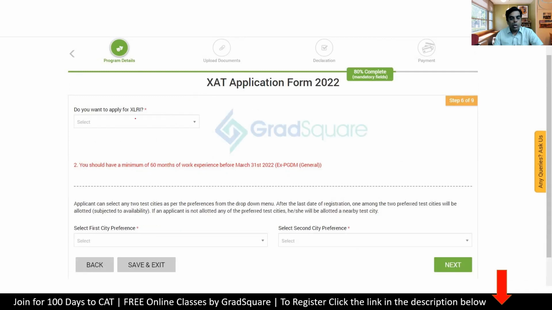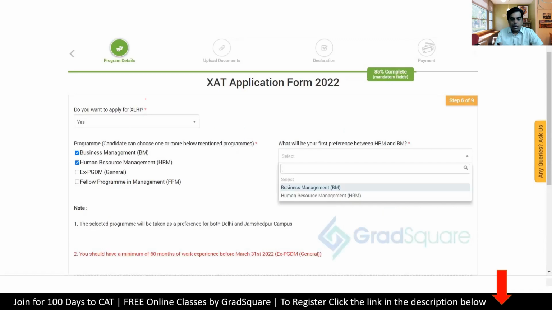So this is the part where now you're going to apply for the XLRI program. So it asks you whether you want to apply for XLRI. If you say yes, then it will open up the program. So a lot of times people ask me, so what should I fill? If you're genuinely interested in HR and HR is your first choice, fill up HR as your first preference. Otherwise, put BM as a first choice. But whatever is the case, choose both of them.